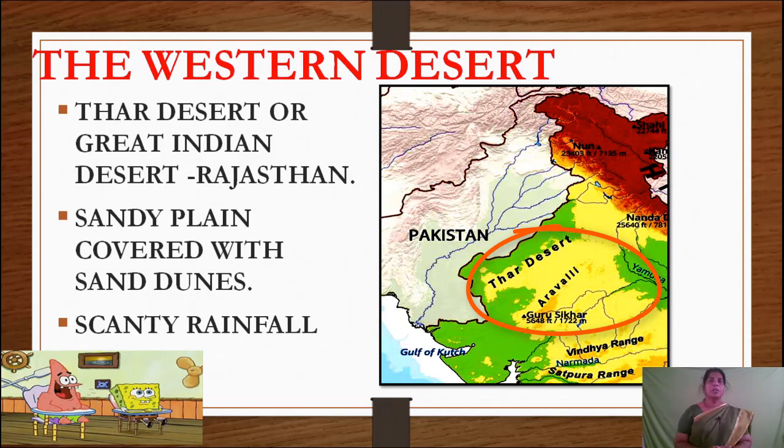Due to strong wind, the sandy plains are covered with sand dunes. It is a desert, it receives less rainfall. Do you know, रेगिस्तान पूरे रेत से भरा रहता है और बहुत गर्म रहते हैं. यहाँ रेनफॉल भी बहुत कम होते हैं.